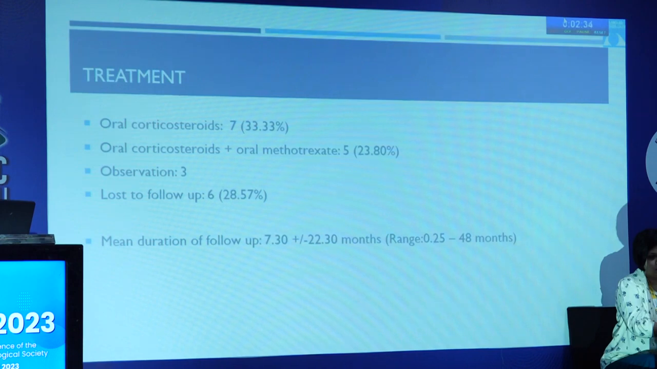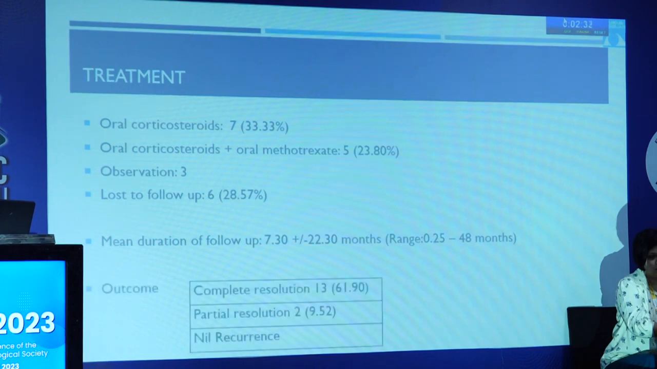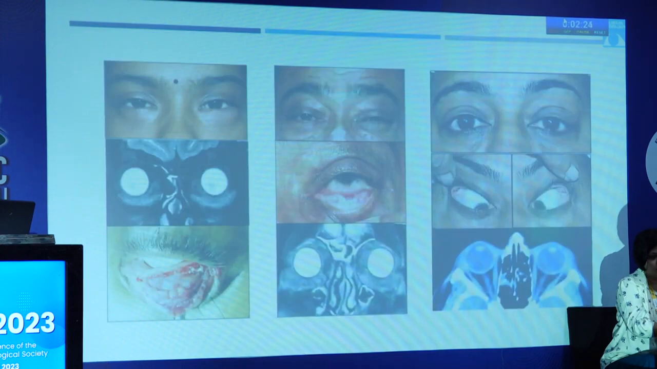So the mean duration of follow-up was 7 months, and in these 7 months we found the outcomes. Complete resolution was seen in 13 patients and a partial resolution was seen in 2, and none of our patients had any recurrence. So these are some of our patients.